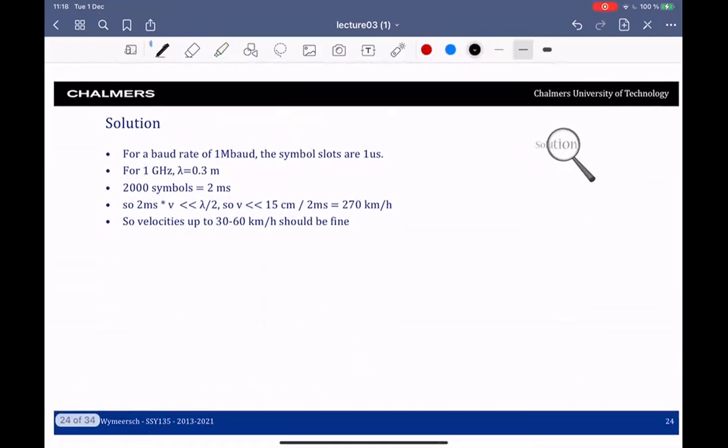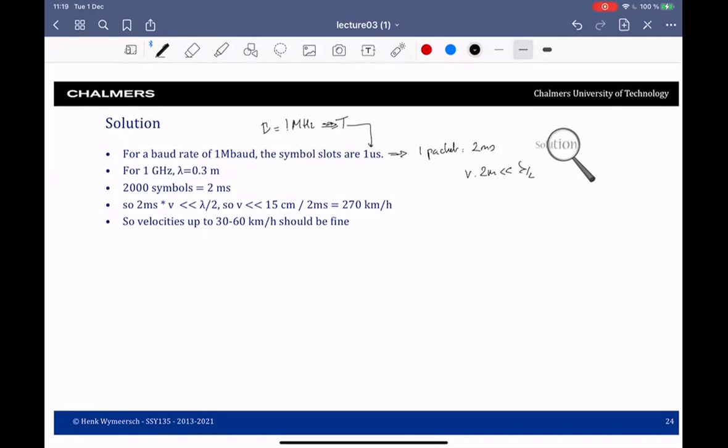So then this becomes the solution. When B is equal to 1 megahertz, this implies that T becomes 1 microsecond. Lambda is 30 centimeters. Since we sent 2000 symbols, that means that one packet lasts 2 milliseconds. That's the duration of a packet. And now what we want is that the distance traveled within this packet is much less than lambda over 2. So V times 2 milliseconds should be less than lambda over 2.